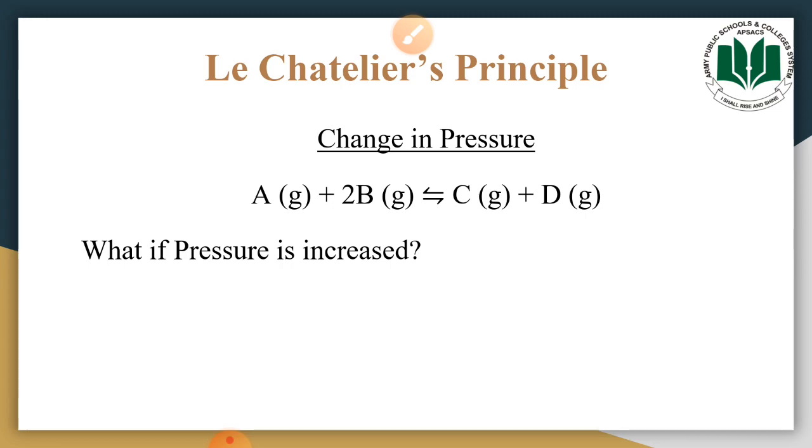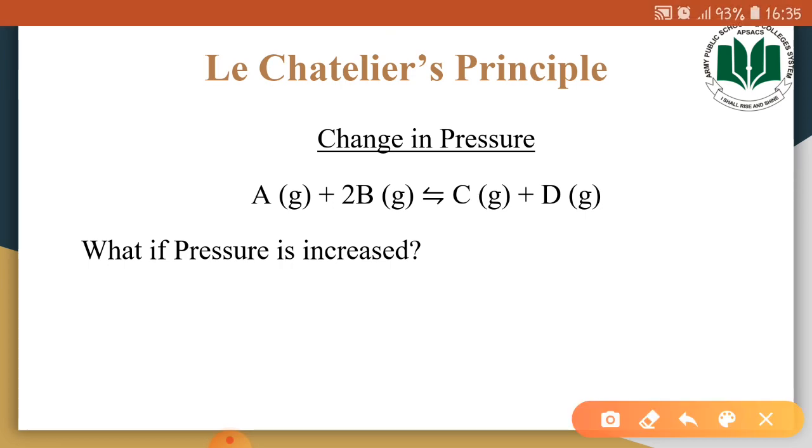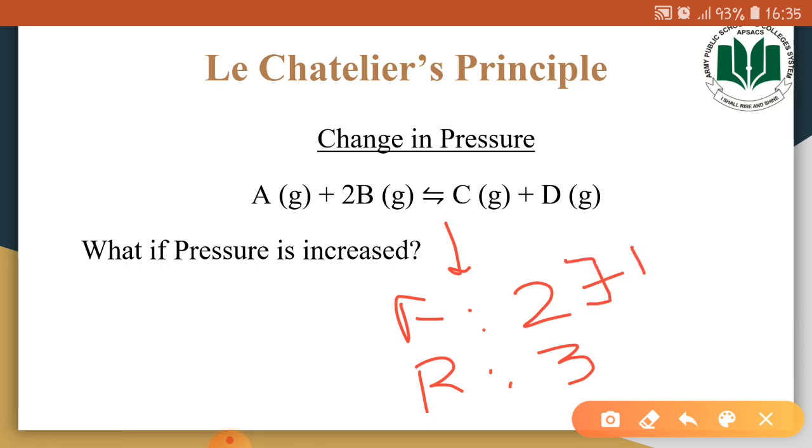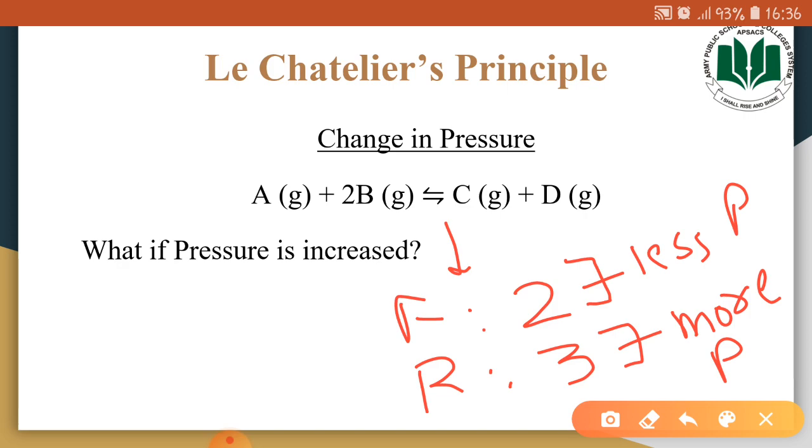You may see in this reaction that, as it is a reversible reaction, in the forward direction there is the formation of two molecules. In the reverse direction there is the formation of three molecules. So when there is formation of two molecules, there will be less pressure, and when there is formation of three molecules, there will be more pressure.